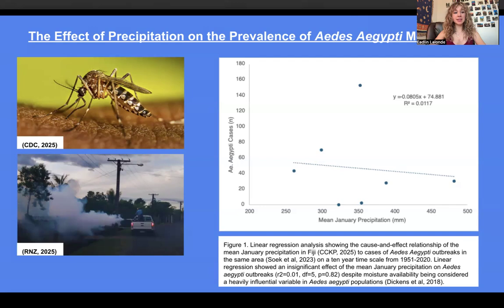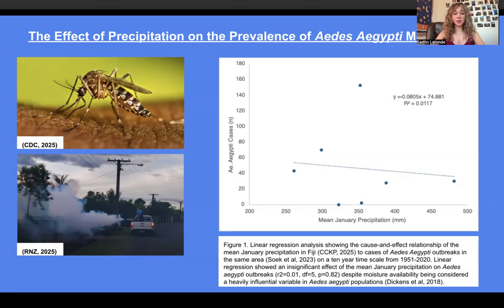I combined these two data sets on an Excel spreadsheet, adjusting the information to fit the same timescale, and ran a linear regression analysis to determine the causal relationship of precipitation on Aedes aegypti outbreaks. By analyzing the results of the linear regression set in front of us, I was able to determine that the strength of the relationship and the reliability of the linear regression were both weak, with an R-squared value of 0.0117 and a p-value of 0.82, meaning that the data collected had no significant cause and effect relationship, where an increase in precipitation was not found to increase the prevalence of Aedes aegypti outbreaks.